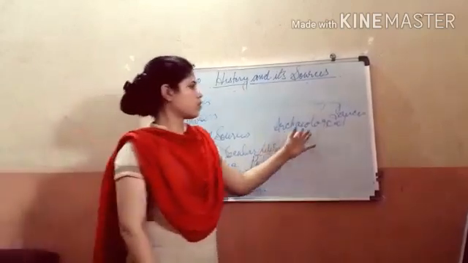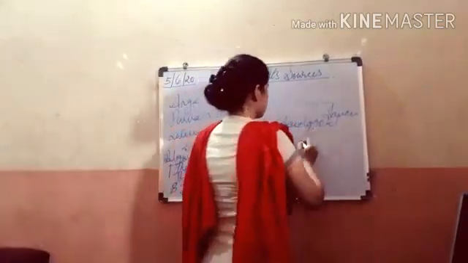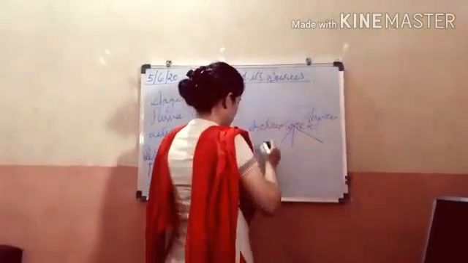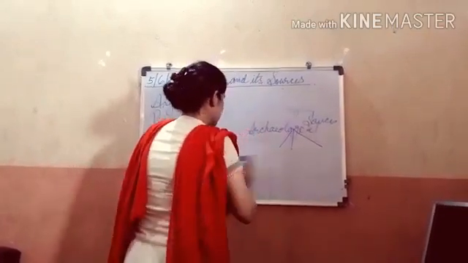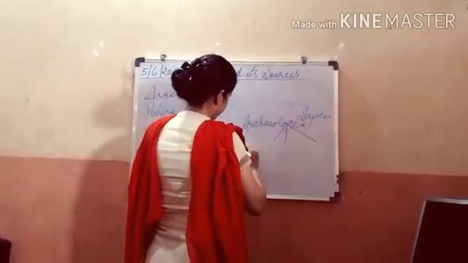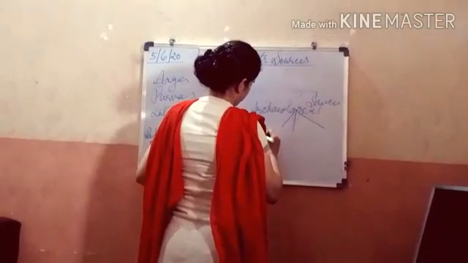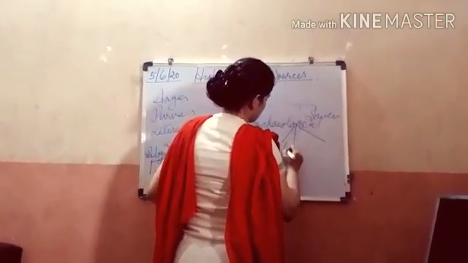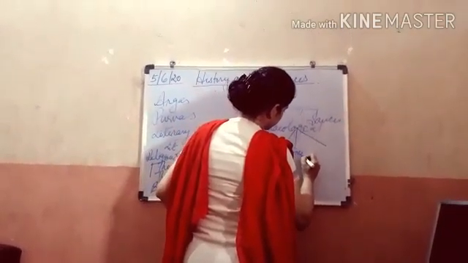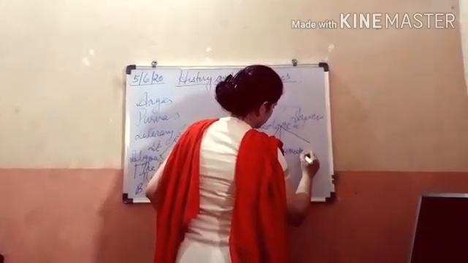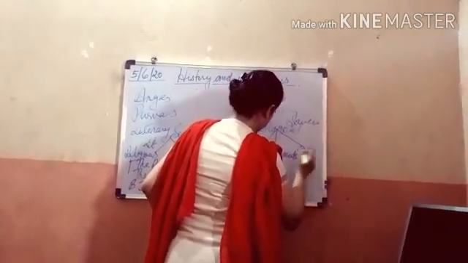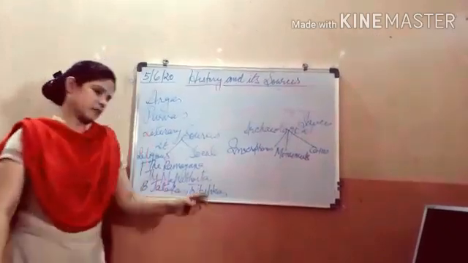Now come to the archaeological sources. Archaeological sources are also divided into three categories, that is the inscriptions, monuments and coins. Now what is inscription?